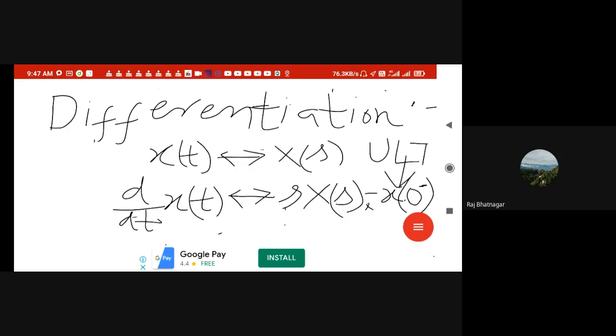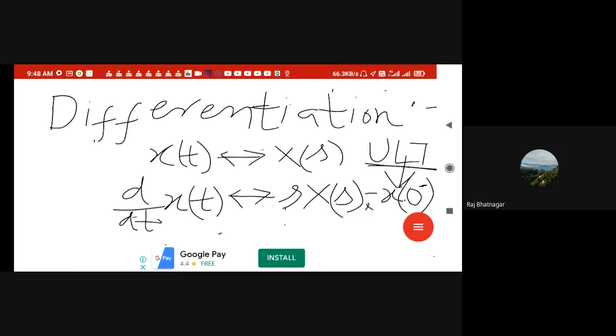This will come, what is the unilateral Laplace transform. But for the bilateral transform, bilateral means when we take the limit from minus infinity to infinity. Actually, in your mathematics, M3 or whenever you have learned the Laplace transform, you learn the unilateral Laplace transform. And in the unilateral Laplace transform, the formula of X(s) is the integral from 0 to infinity, not from minus infinity to infinity. That is, on one side, they always take x(t) for t greater than 0, not less than 0.